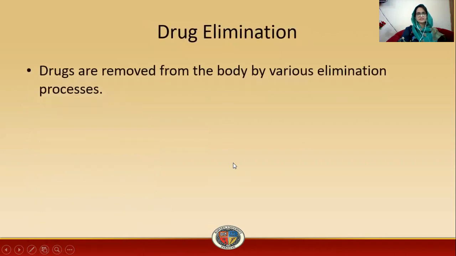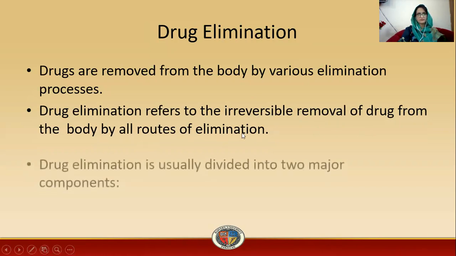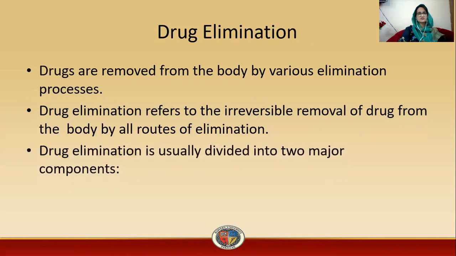First of all, we will see what is drug elimination. Drugs are removed from the body by various elimination processes. There are many processes through which the drug gets eliminated from the body. Drug elimination refers to the irreversible removal of drug from the body by all routes of elimination. Drug elimination is usually divided into two major components. First is excretion and the other one is biotransformation. Biotransformation is also known as drug metabolism.